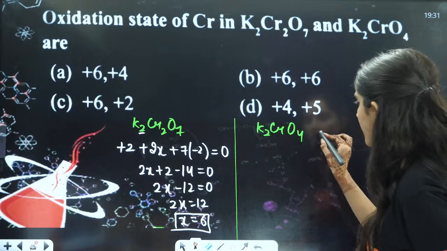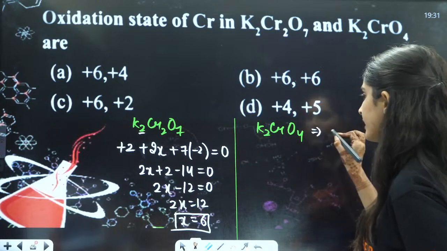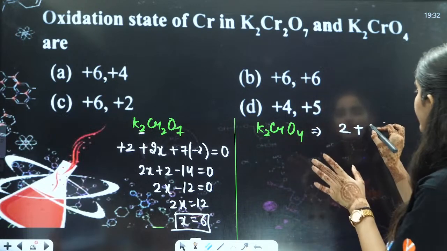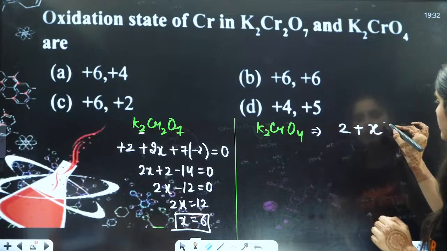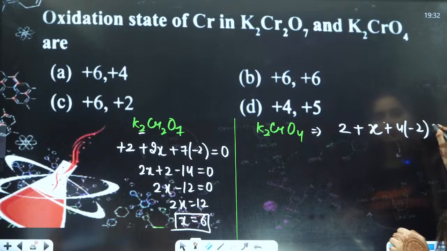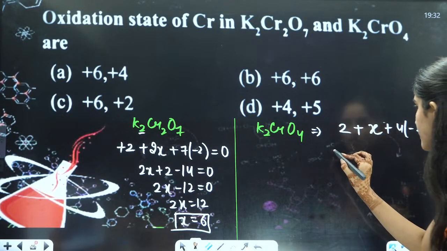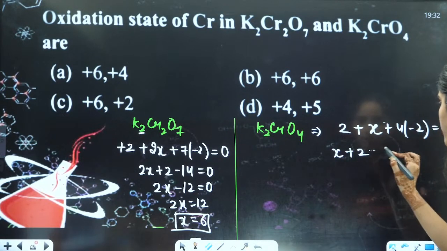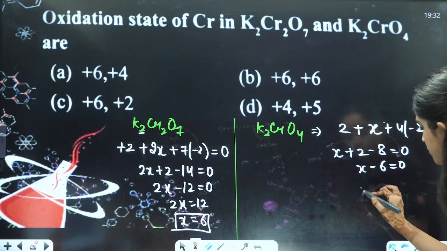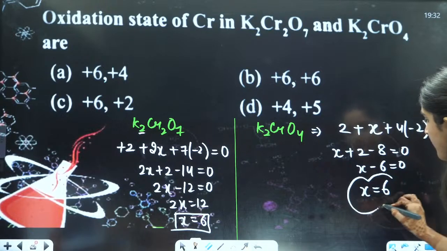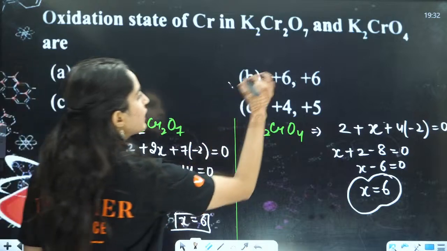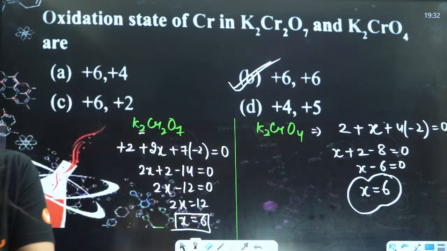And what about this one? Here it is again 2 because of this, plus there is only 1x here. Here you have 4, so it will become plus 4 minus 2 equals to 0. So this is x plus 2 minus 8 equals to 0. So x minus 6 is equals to 0, x is equals to plus 6 again. So answer is your 6 and 6. So answer will be B is your correct answer.